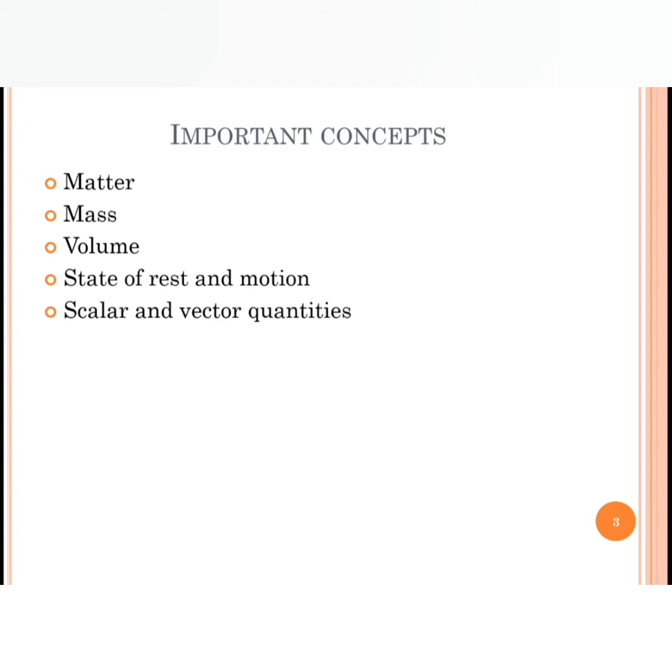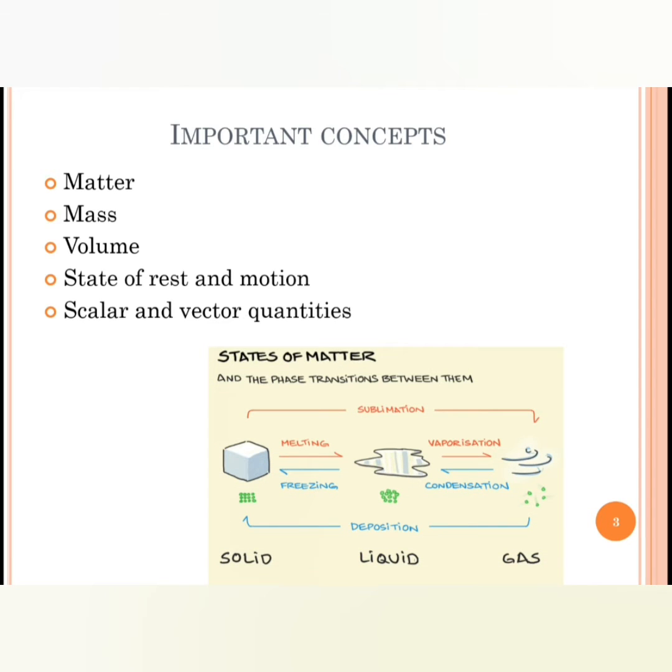Now, we need to understand certain important concepts before going into the details of mechanics. The first one is matter. So, what is matter? Anything or any material that occupies space is called matter. This matter can be in different states. It can be in solid form, liquid form, or gaseous form. So that is matter, anything that occupies space.